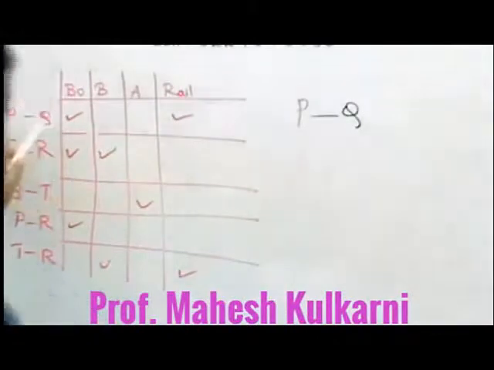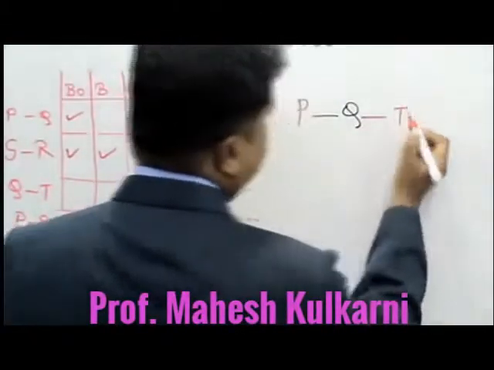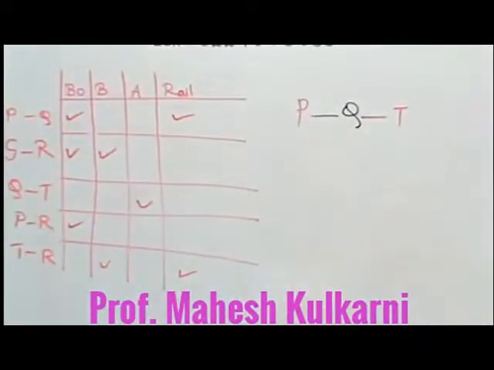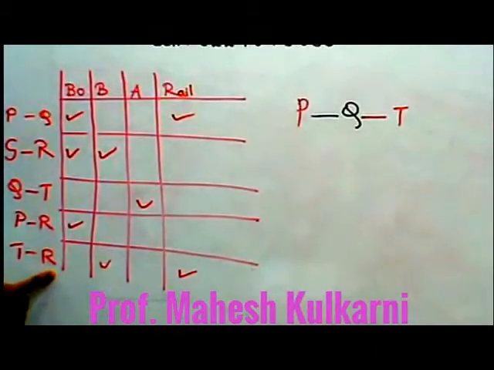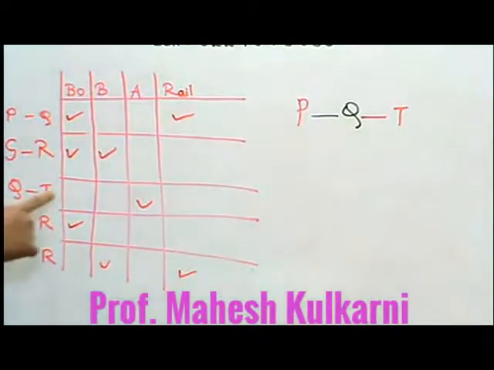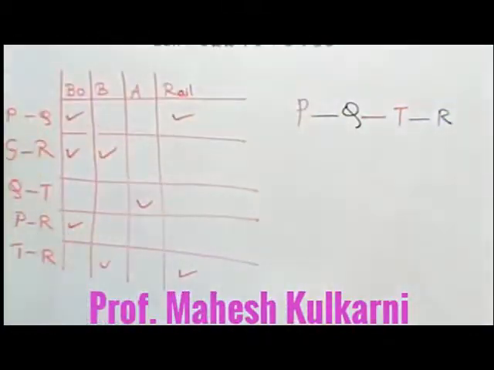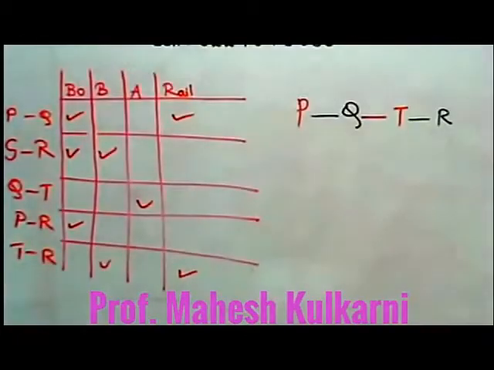If the person visits Q, then from Q he has only one path, Q to T. So the next station is T. If the person goes to T, then there is only one route, T to R, because he is already coming from Q to T, so T to Q is not an option. So from T, the person should go to R. This way we have to check the possibilities.